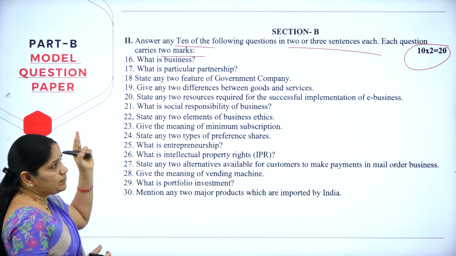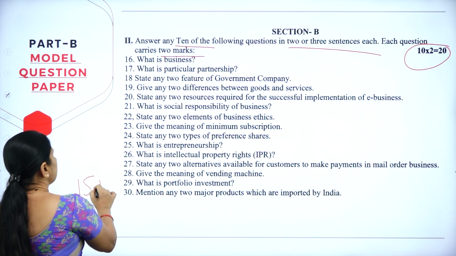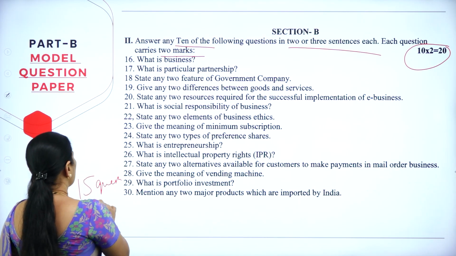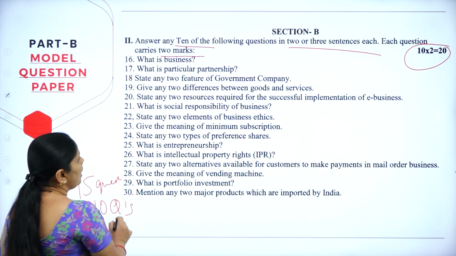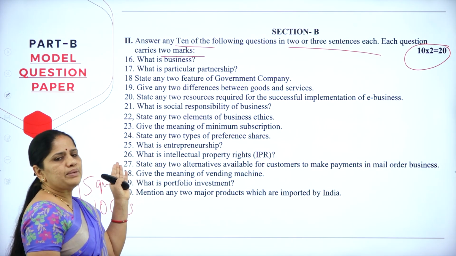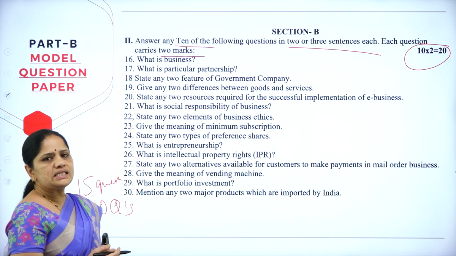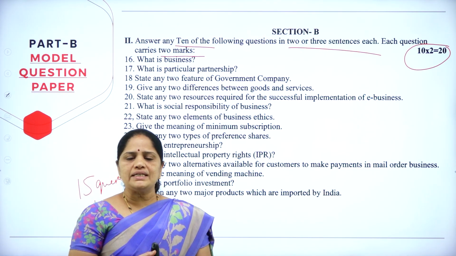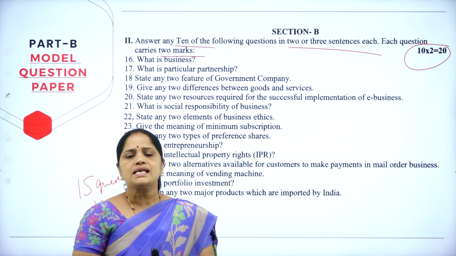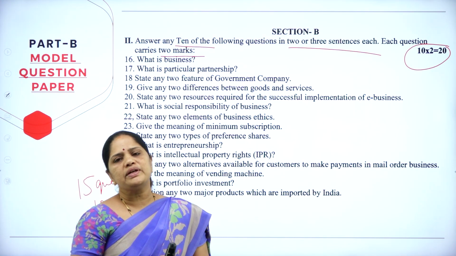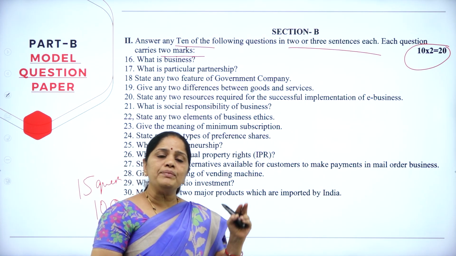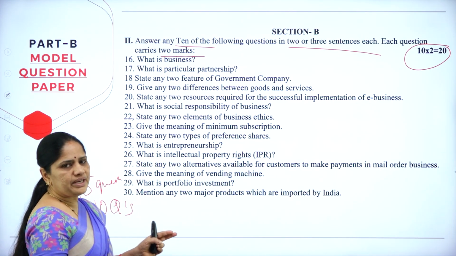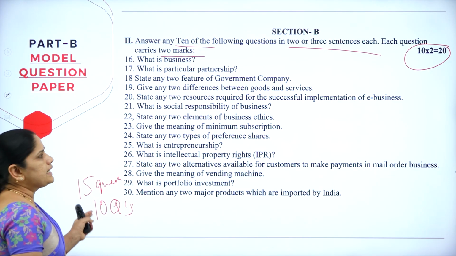Now, in section B, they are giving you 15 questions. Out of these 15 questions, you will have to answer only 10. All the lessons will be covered. In section B, you can see that there are questions asked from all the lessons in the chapters. You have 11 chapters in this first year business studies. Out of these 11 chapters, you will be having at least a 2 mark question from almost each of the chapters. So, you will have 15 questions for section B, and out of that, you will have to answer only 10 questions.